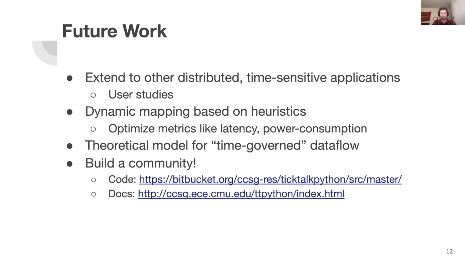And for TTPython, we base our program model on a tag token data flow architecture with new mechanics for dealing with time-sensitive behaviors like sampled inputs and deadlines. We plan to continue down this path to build a more theoretically cohesive model of time-governed data flow. And finally, we'd like to build a community around TTPython. If you're interested, please visit our doc pages, and our code repository is linked here and on our poster.